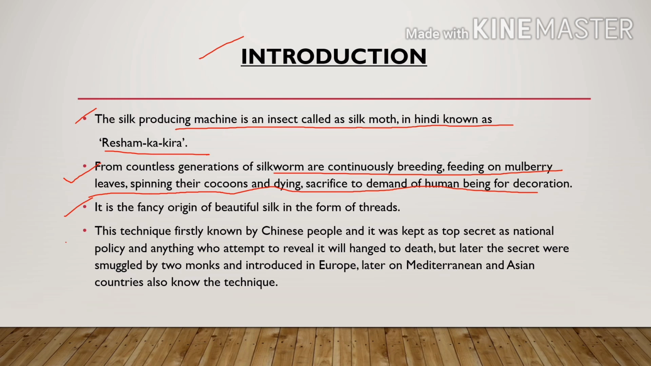Next, this technique was first known by Chinese people and it was kept as a top secret as national policy, and whoever revealed this top secret would be hanged to death. But later this secret was smuggled by two monks and introduced in Europe. Later on, Mediterranean Asian countries also came to know this technique.